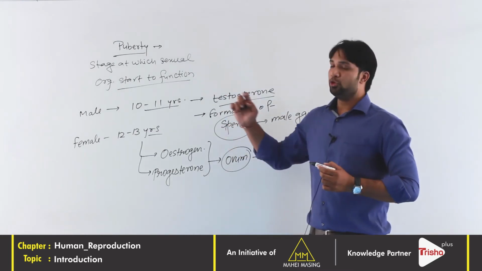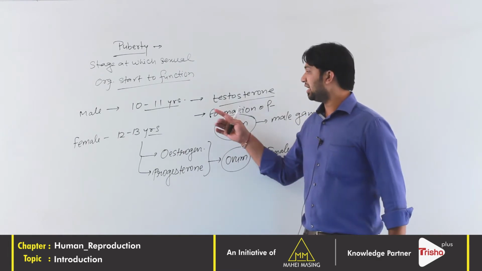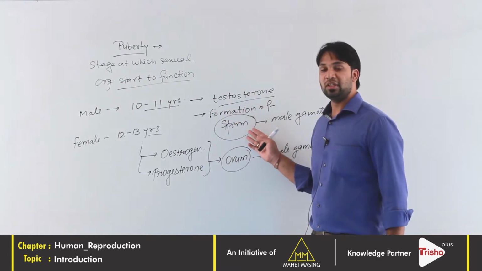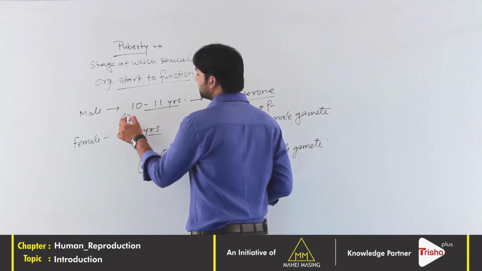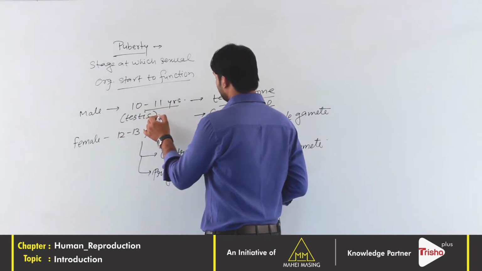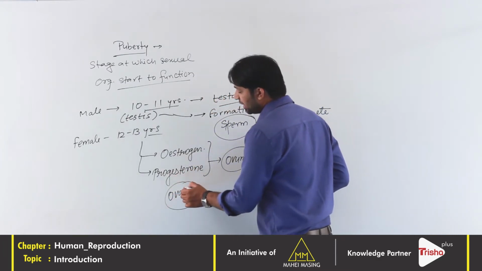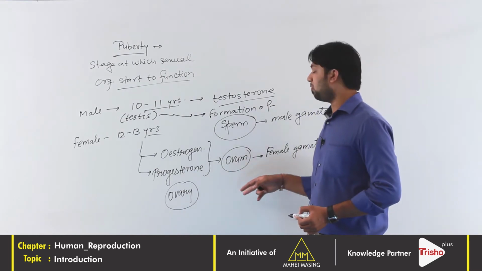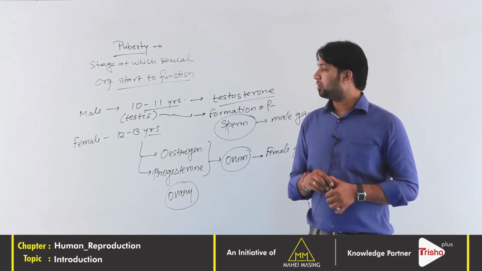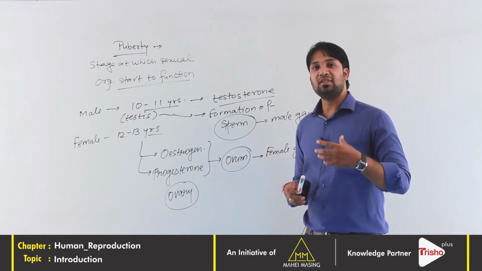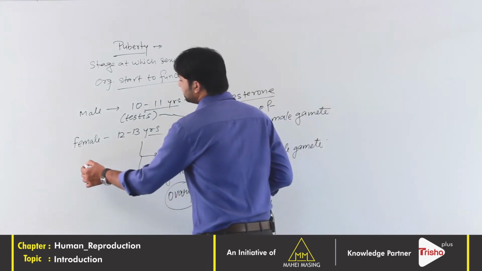So what is puberty? Puberty is the stage at which the sexual organs start to function. The sexual organ in male is the testis, which will form the sperm, and the ovary is the primary sexual organ in female which will form the ovum. Ovum is the female gamete, sperm is the male gamete. This is the onset of puberty. When in female the puberty starts, the first menstrual cycle starts, and that is called menarche.